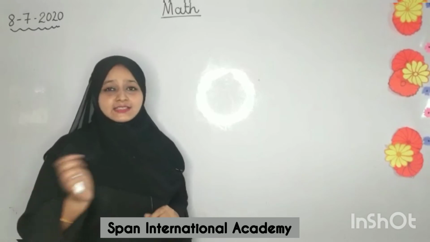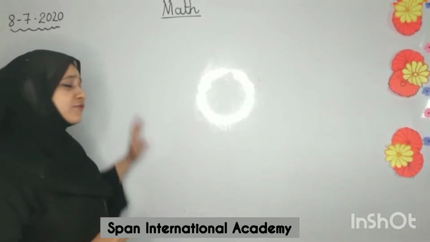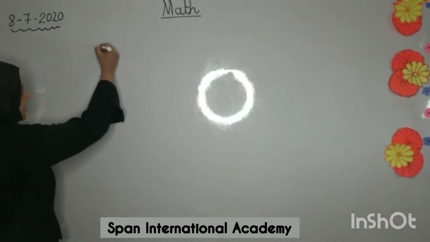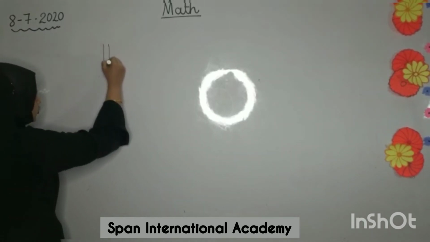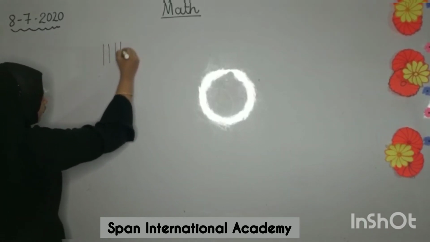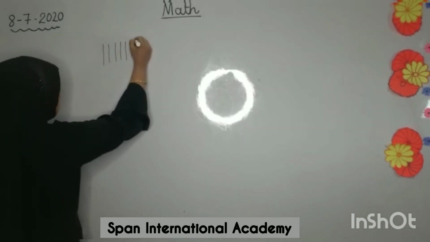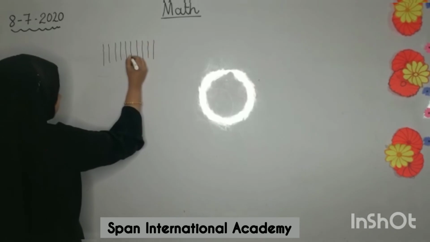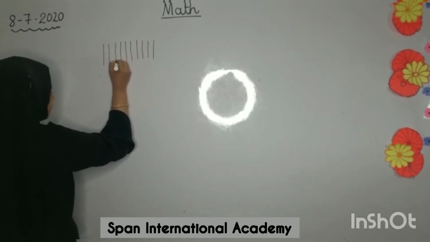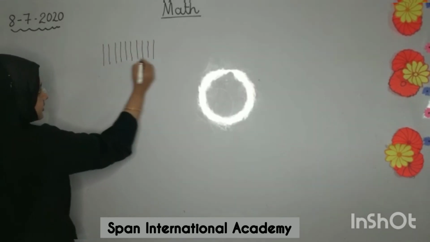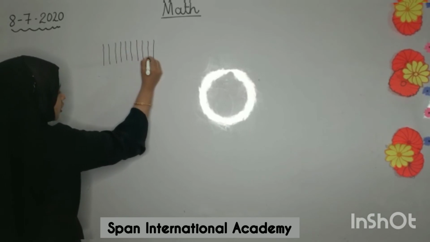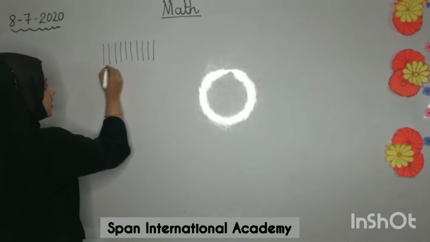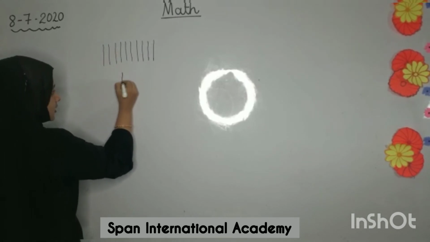Now let's take some different objects and see if we can count with different objects. Let's take 1, 2, 3, 4, 5, 6, 7, 8, 9, 10. I have a bundle of 10 sticks. So how many tens do I have? A bundle of 10 sticks gives me 1 tens.